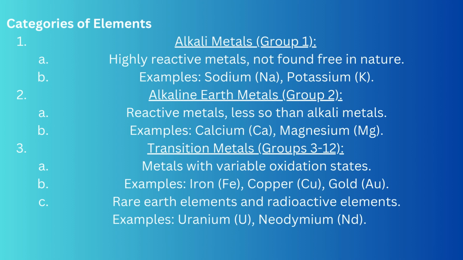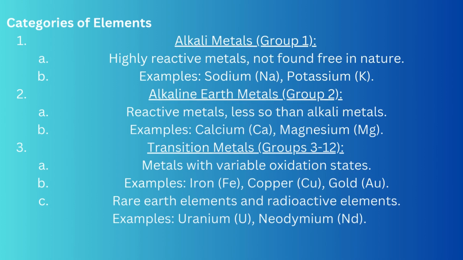Examples: calcium (Ca), magnesium (Mg). Transition metals. Groups 3 to 12. Metals with variable oxidation states. Examples: iron (Fe), copper (Cu), gold (Au). Rare earth elements and radioactive elements. Examples: uranium (U), neodymium (Nd).